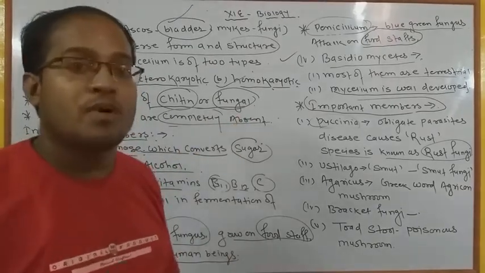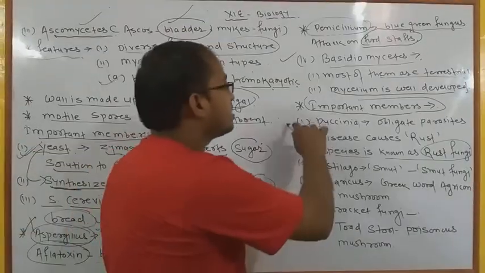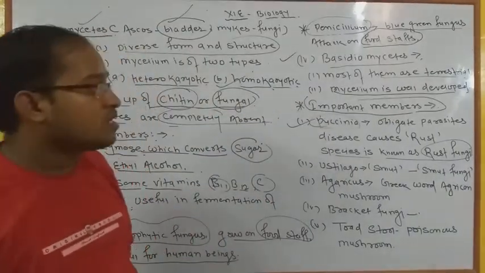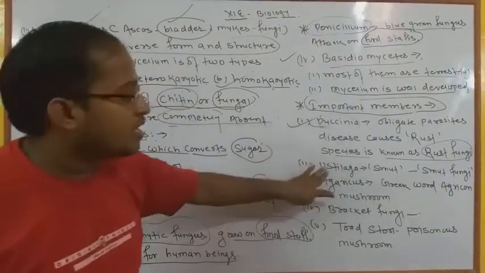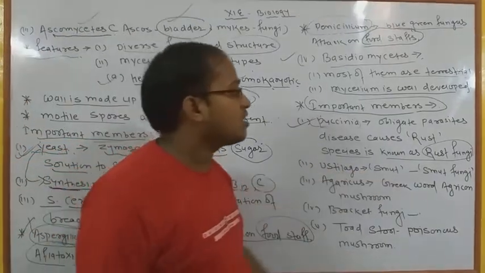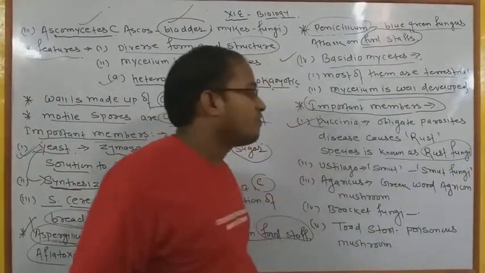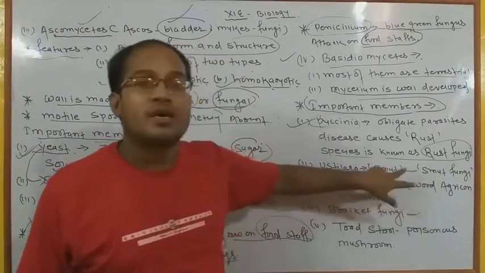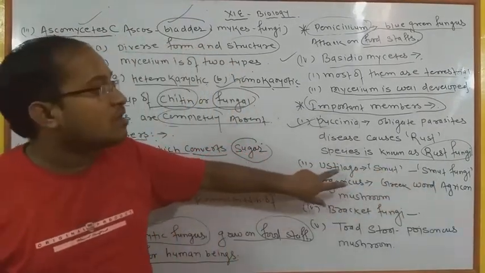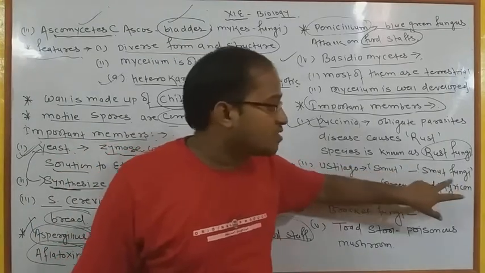किसी भी plant के ऊपर पत्तों के ऊपर आपको देखने को मिल जाएगा। That is called Puccinia, and mostly it also affects the wheat and barley plant. Okay, and it is also Ustilago. Ustilagos are generally also a type of fungus, but it causes smut and smut fungi. Smut एक प्रकार की disease होती है and Ustilago is a special type of fungi which causes smut.